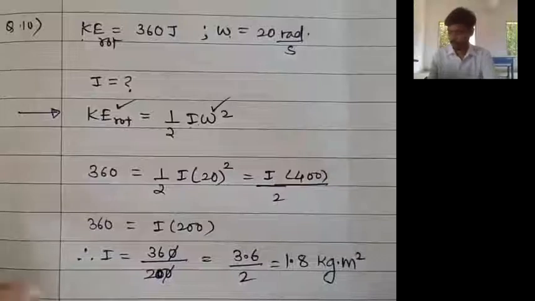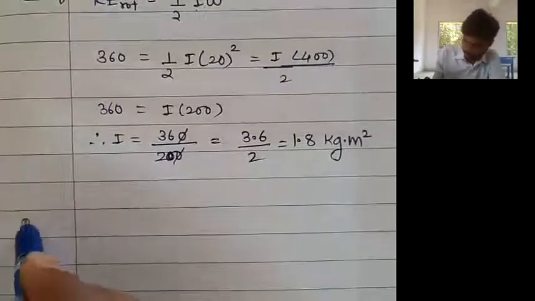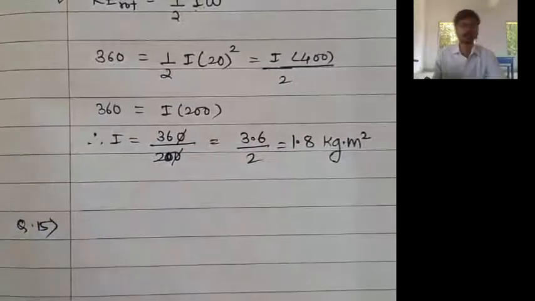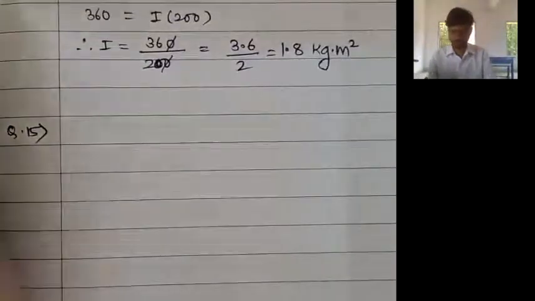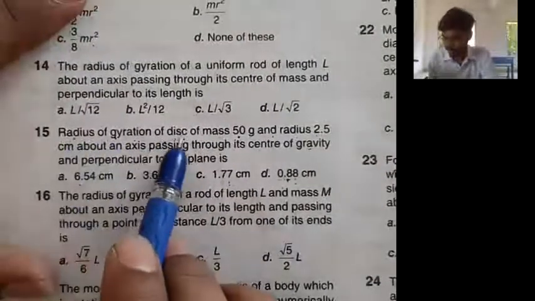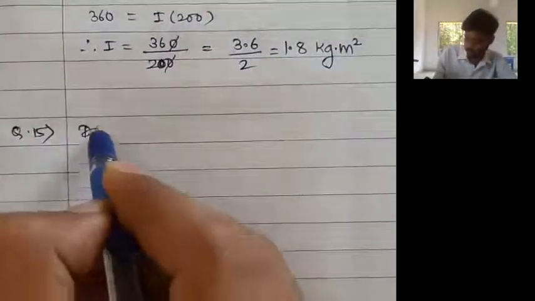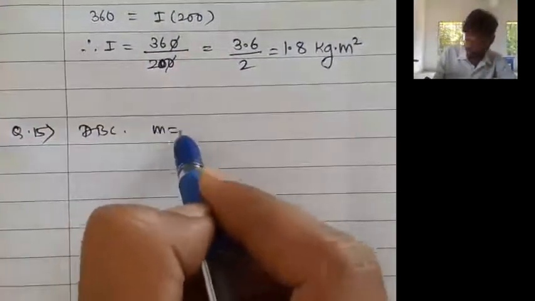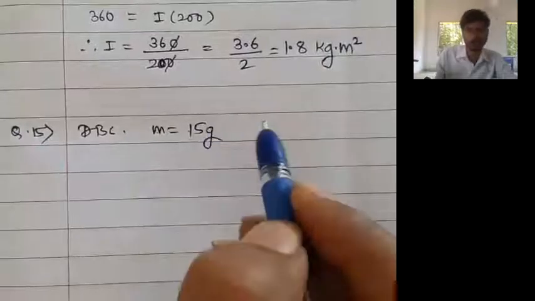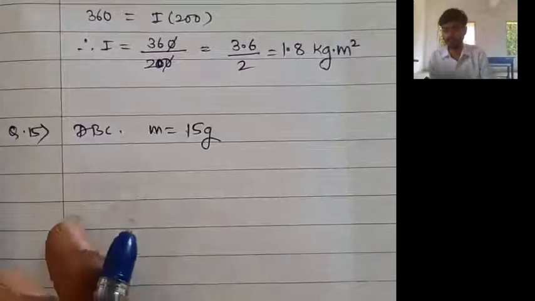Good. So now let us move on to the next question, that is question number 15. So this is question number 15 in front of you now. Let us read it. Let us solve it. Radius of gyration of the disc of mass 50 gram. So what is given? We are given a disc. What is its mass? 50 gram. In this way, you should extract the data after reading each and every line.